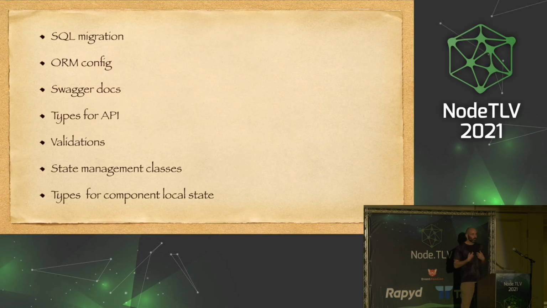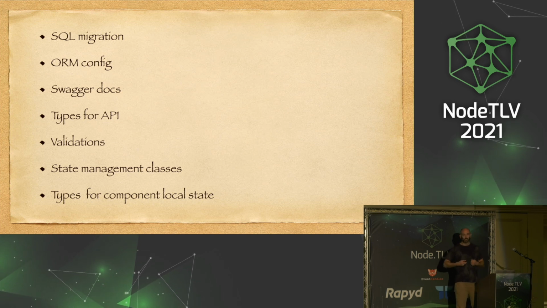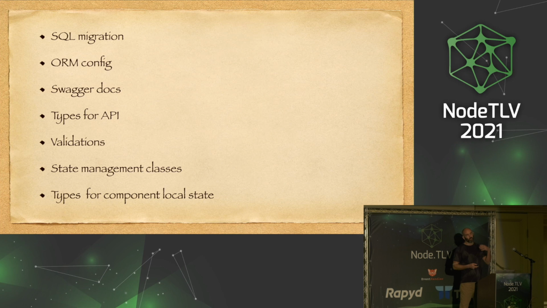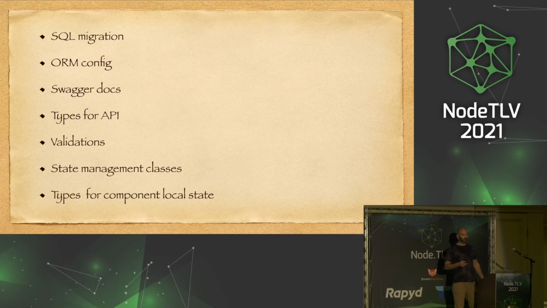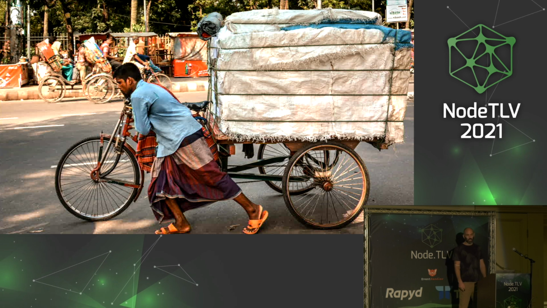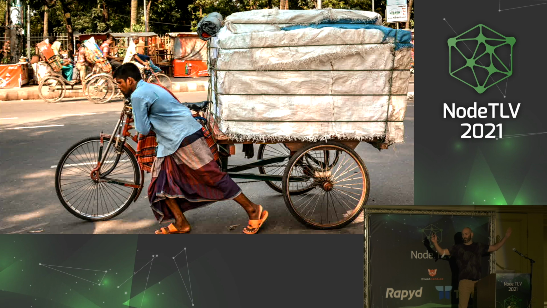But I kept feeling in different projects and different companies that we have to repeat ourselves with these schemas and entities and type definitions all over again. And then when you have to add another field or change a field, you have to change it in like 10 different places. And you feel like this guy that has a schema overload, and you just want to quit your profession and be a tennis player or something.